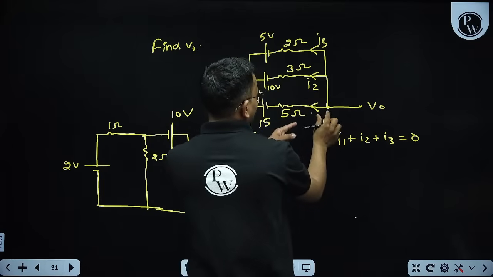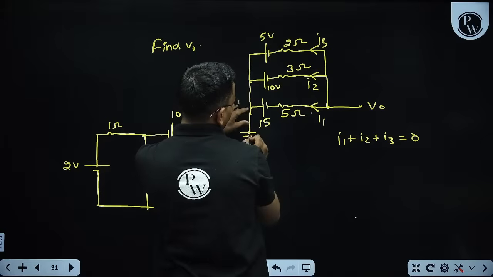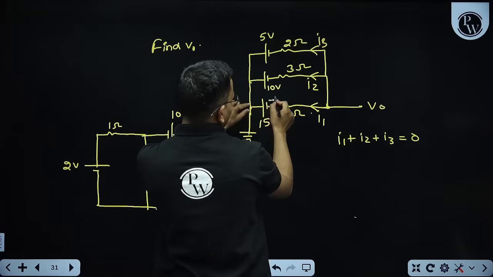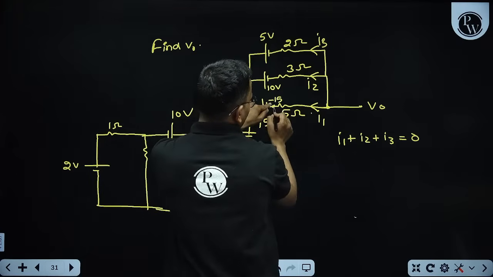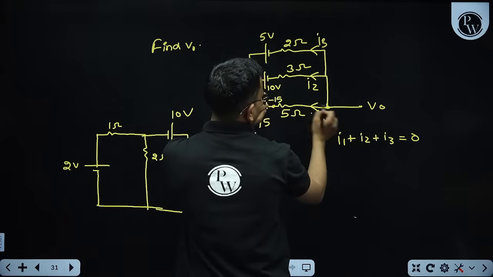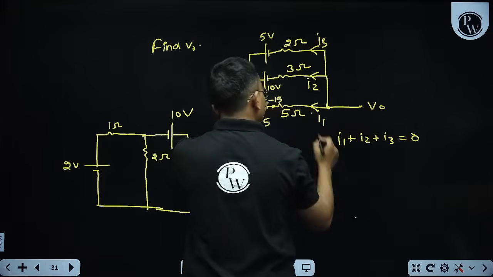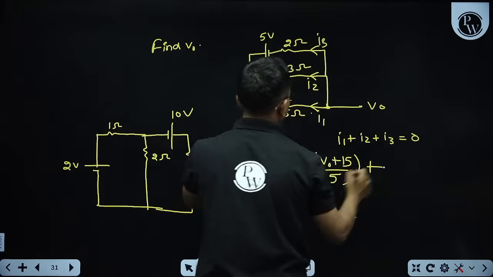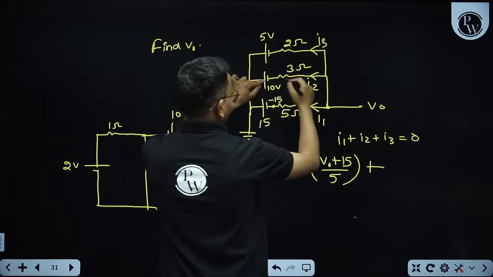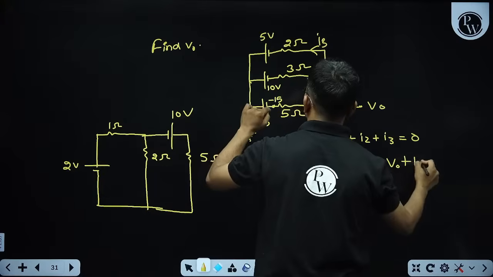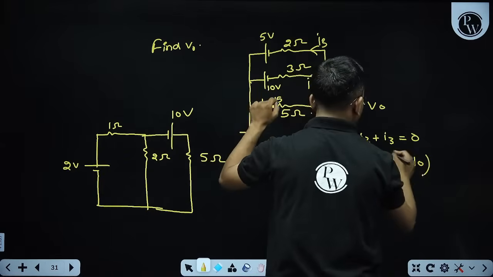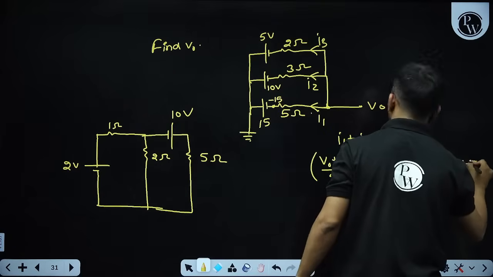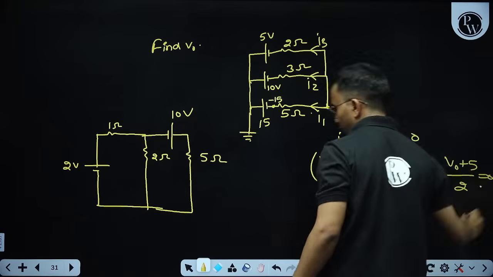So if I write I1, this is 0, this is 15. Okay, so how much is this? Minus 15. Okay, positive to minus 15. This is V node. What is the potential difference? V node minus 15. So V node plus 15 divided by 5. This is my I1 plus. For I2, V node plus 10 divided by 3. For I3, V node plus 5 divided by 2. This whole equal to 0.